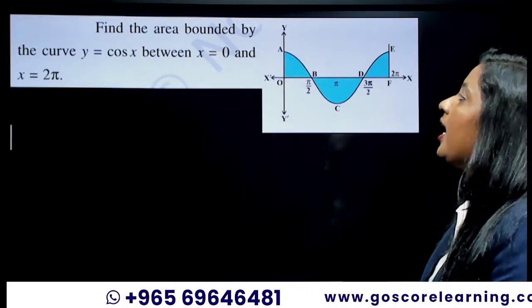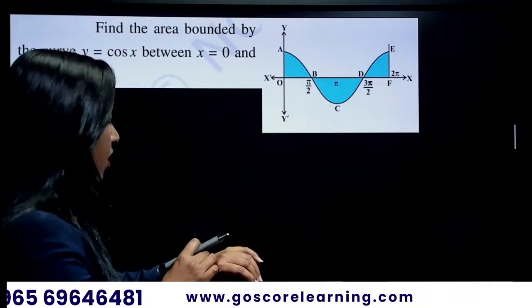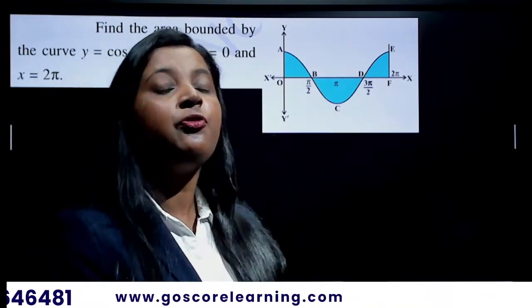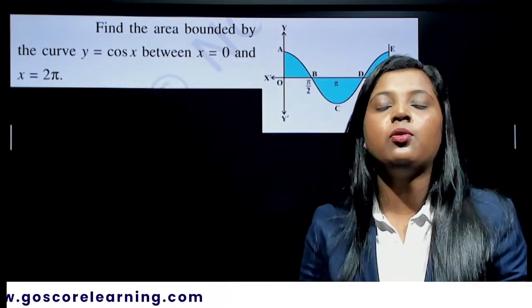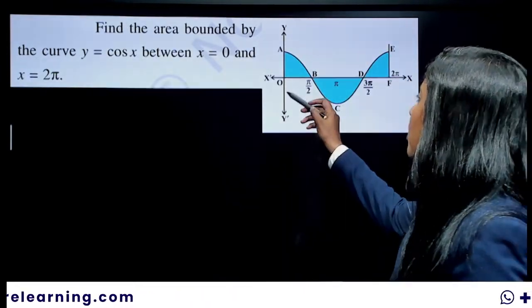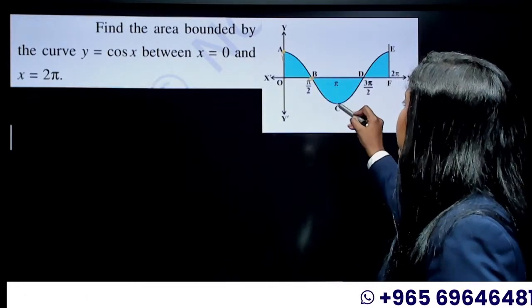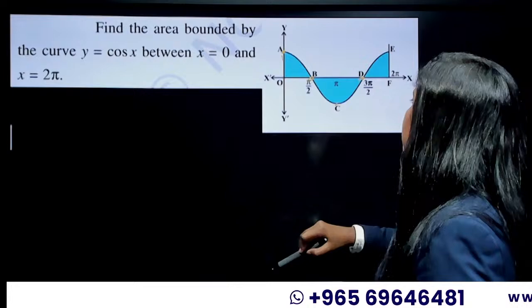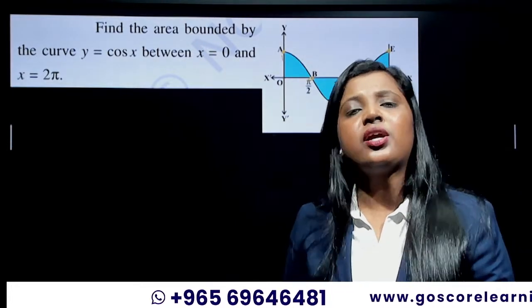Now find the area bounded by the curve y is equal to cos x between x is equal to 0 and x is equal to 2 pi. First of all, if the graph of cos x is not given, you have to draw the graph. How will you draw the graph? We know that cos 0 is 1, cos pi by 2 is 0, then cos pi is minus 1, cos 3 pi by 2 is 0, cos 2 pi is 1. You guys know that already, right?